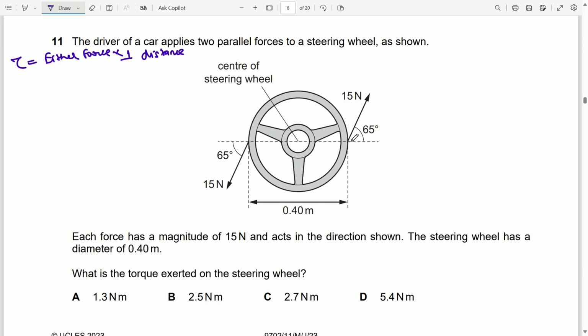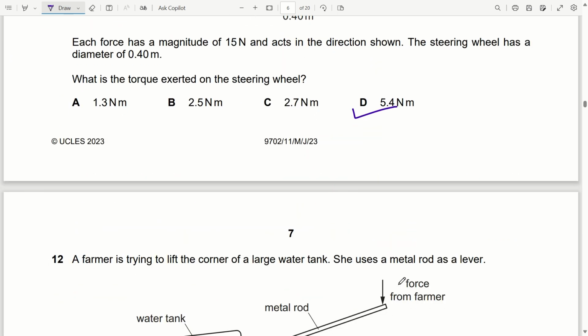Either force into perpendicular distance between the forces. So let's say we are considering this force. So this force is 15 sine of 65 degree and the perpendicular distance will be 0.40. So torque will be 15 sine 65 degree into 0.40. So this will come out to be 5.4 Newton meter. Option D is the correct one.